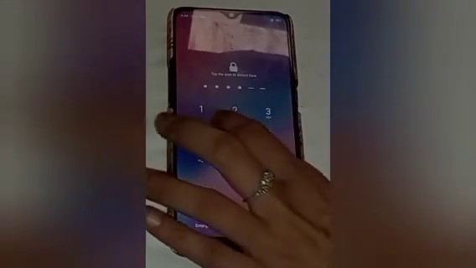So I hope this video helps you to set lock screen wallpaper in your mobile phone.